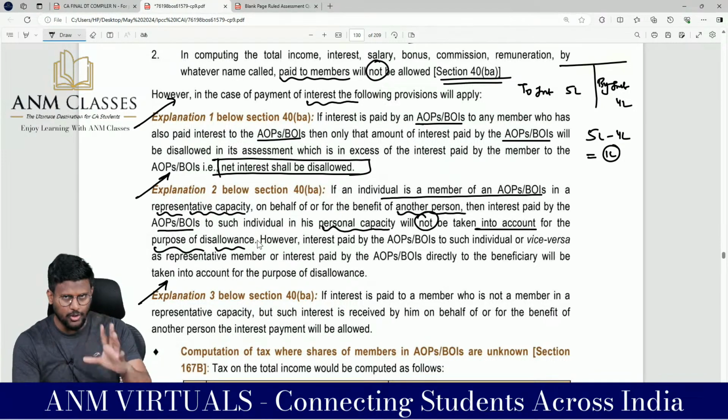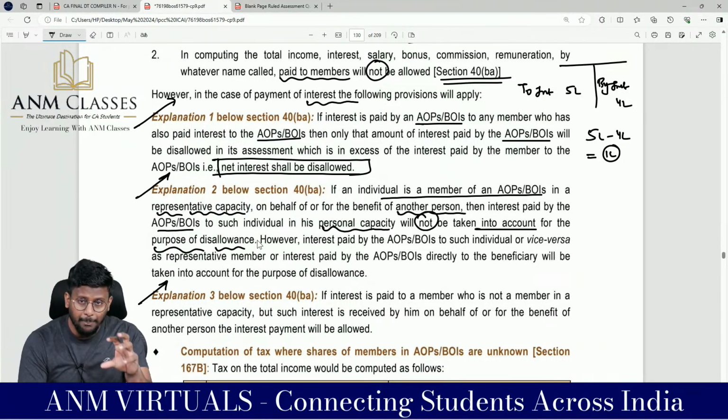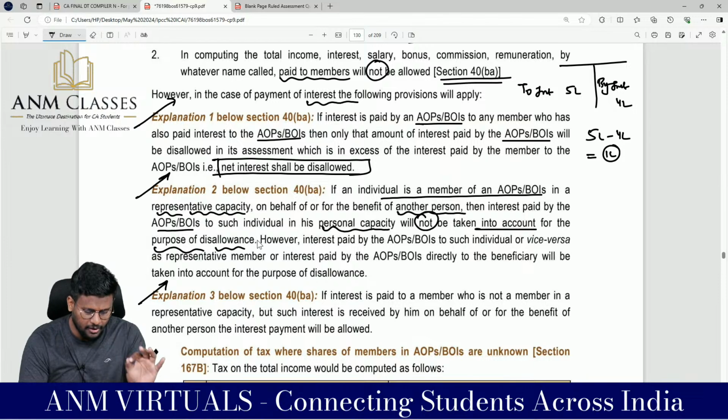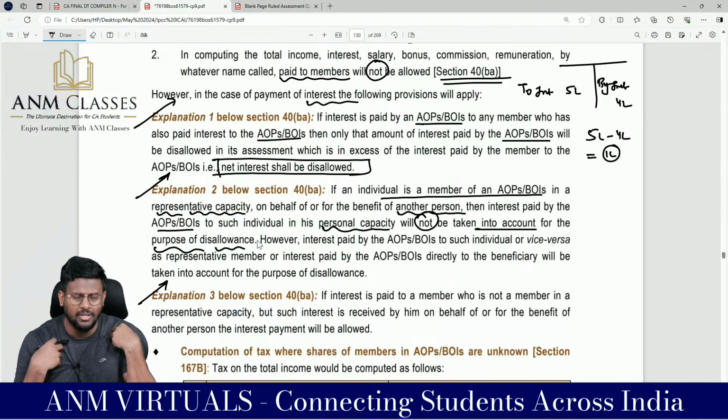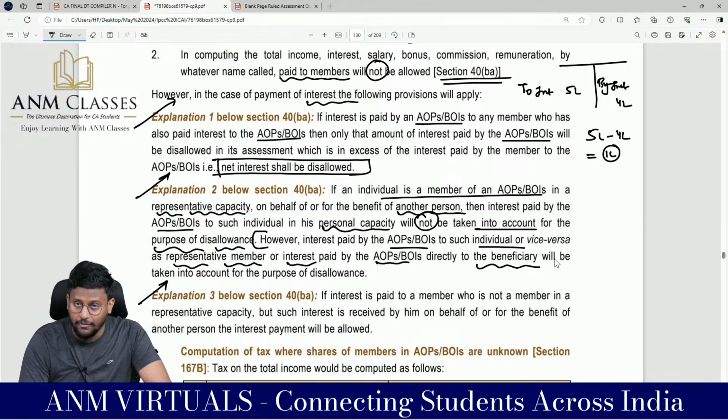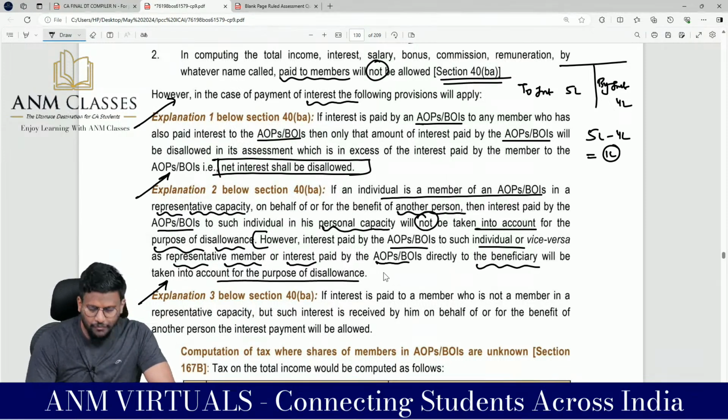That means there is an HUF. So I am the Karta of the HUF. I am representing the HUF in the AOP or BOI. And from my pocket I have given a loan to the AOP or BOI, and for that AOP or BOI is giving me interest. That will not be covered under 40BA, because the interest has not been paid in the member capacity, it has been paid in the individual capacity to me, a separate capacity, so under 40BA there is no need to disallow. However, interest paid by AOP or BOI to such individual as a representative member, or interest paid by AOP or BOI directly to the beneficiary, will be taken into account for the purpose of disallowance.